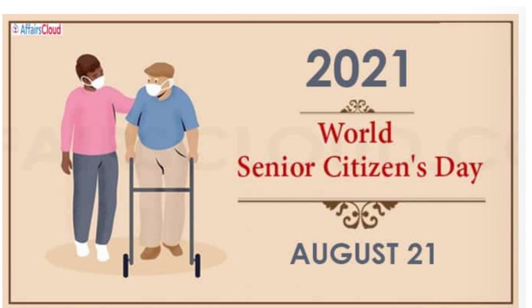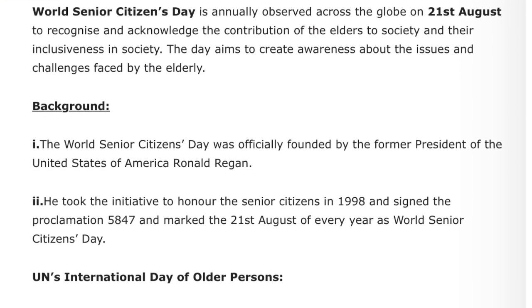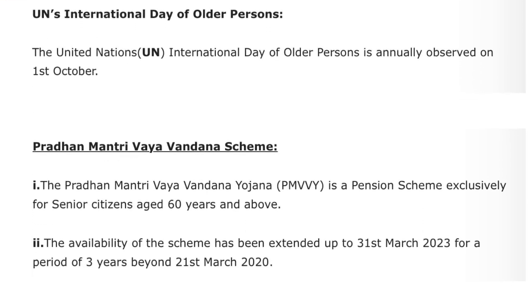Next, we'll be talking about World Senior Citizens Day, that is observed on 21st of August. Important day, do remember it. Alright, World Senior Citizens Day on 21st of August. Reason why I'm telling you this is because there is also another day, that is United Nations International Day of Older Persons, which is observed on 1st of October.